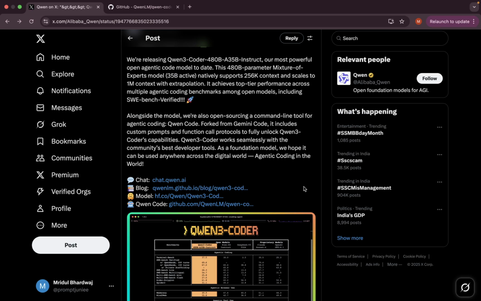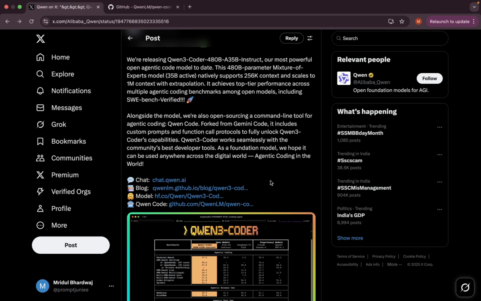Apart from that, it has a few links in the tweet. One is about Qwen AI. When you click on it, it will redirect you to the AI. You can chat with the AI, you can ask questions. It's a simple AI tool. Then there is the blog post. When you click on the blog post, they give information about Qwen3-Coder, the model they are using. There's a link, you can go through the details.